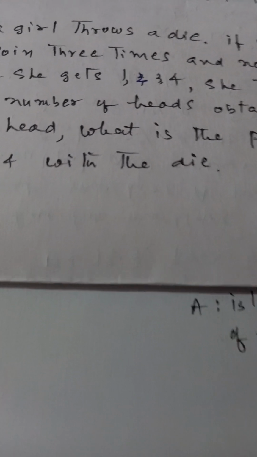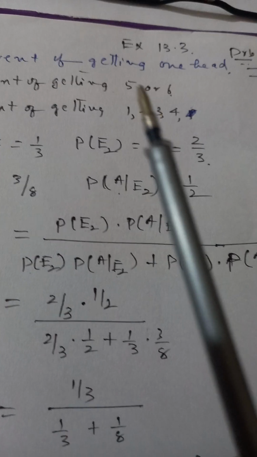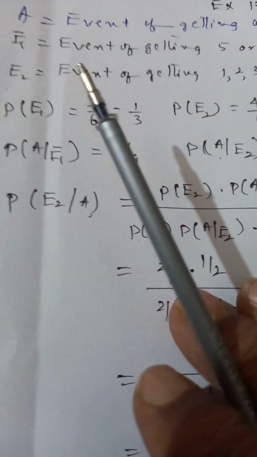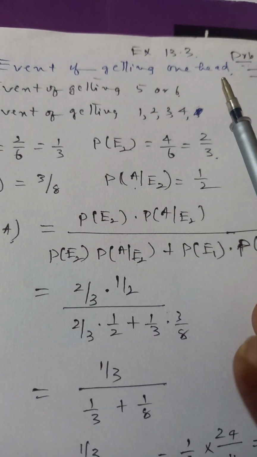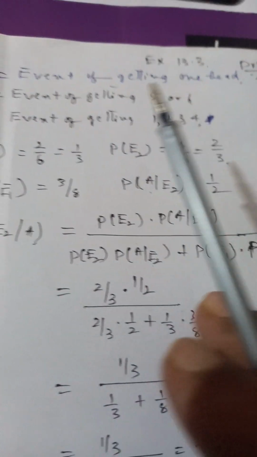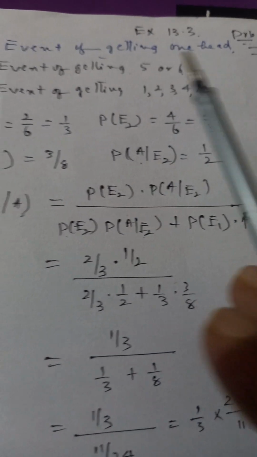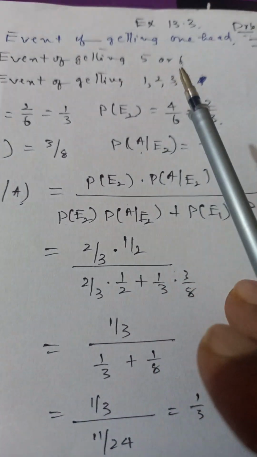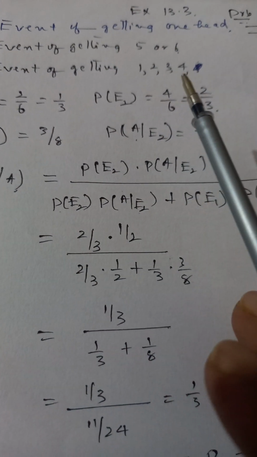Now we will analyze the problem and try to solve it. Look here, we will call A the event of getting one head. That has been told in the problem. A is the event of getting one head, E1 is the event of getting 5 or 6, and E2 is the event of getting 1, 2, 3, 4.